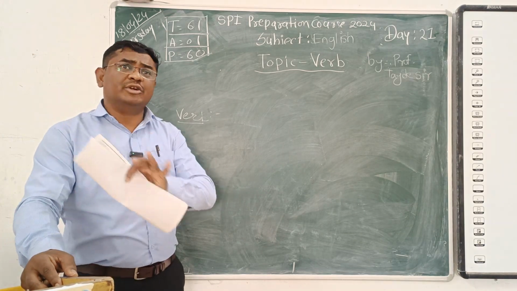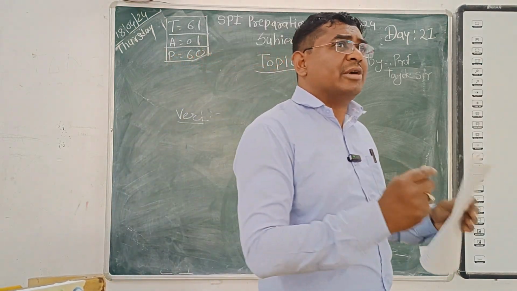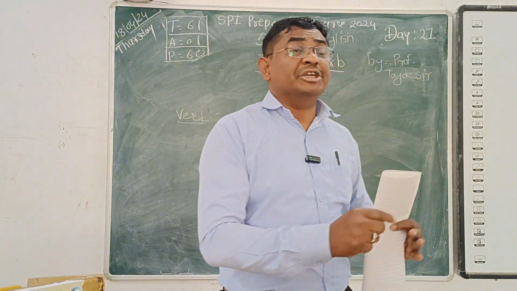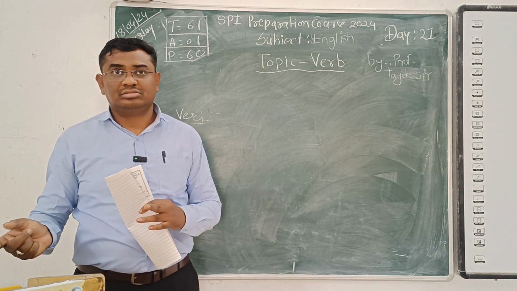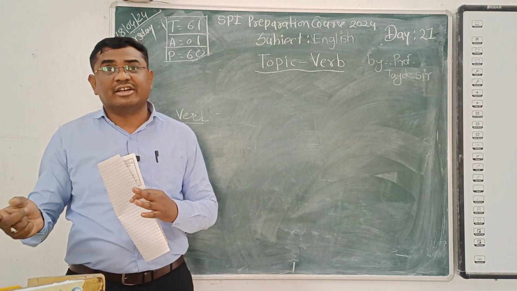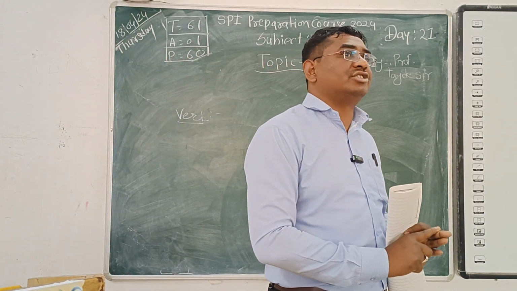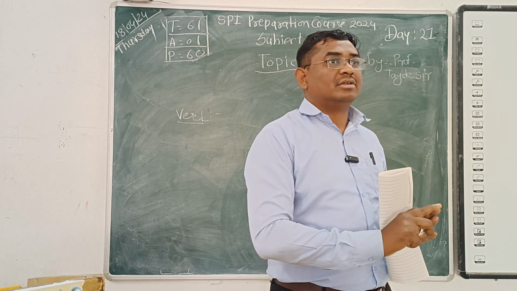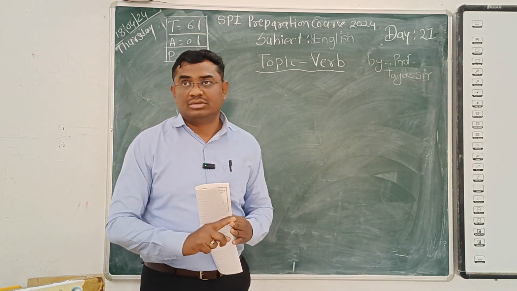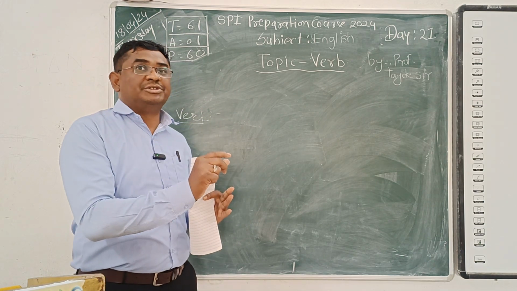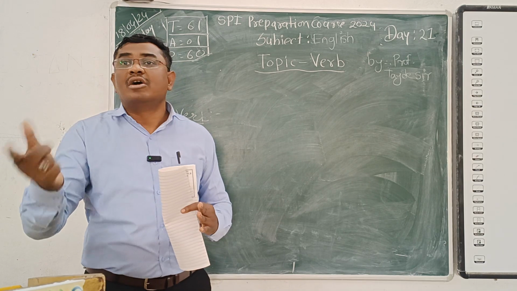He is absolutely correct, but it's very short, which we all know. We can define it as a word which shows us the action of the noun, the action of the subject, or the action of the pronoun, because we include the noun as well as the pronoun.